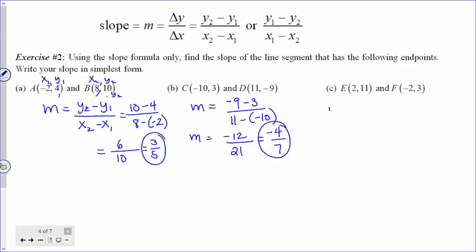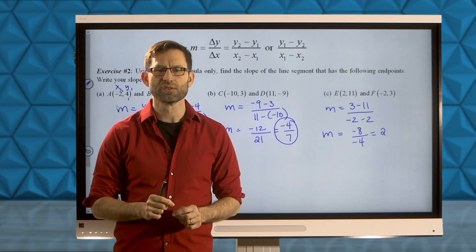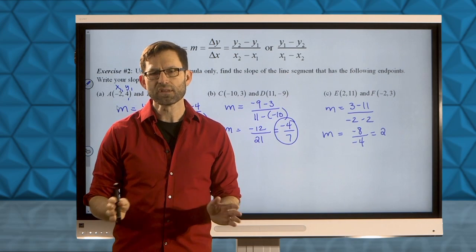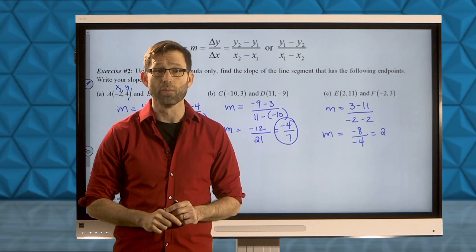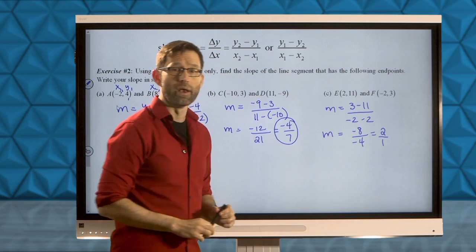Let's do letter C. In this case, our slope will be y2 minus y1, 3 minus 11, divided by negative 2 minus 2. Be careful, that's not going to be a 0 in the denominator. Not yet, at least. 3 minus 11 is negative 8. Negative 2 minus 2 is negative 4. Negative 8 divided by negative 4 is positive 2. A lot of people like to express their slopes as fractions so that they can think about rise and run. Obviously 2 is just an integer and you can leave the slope as 2, or you can express it as 2 divided by 1.